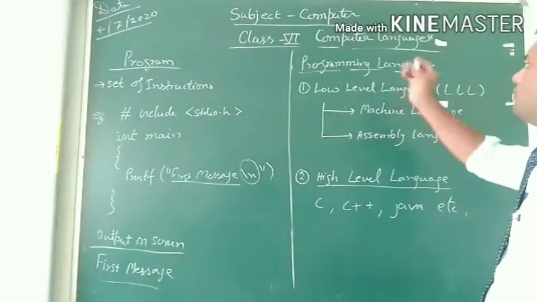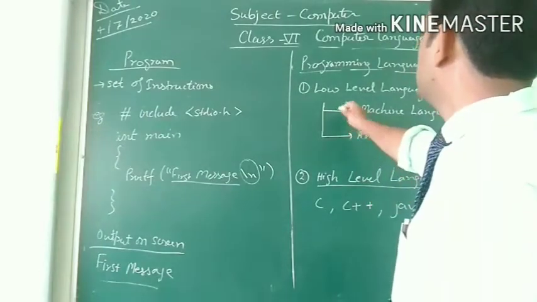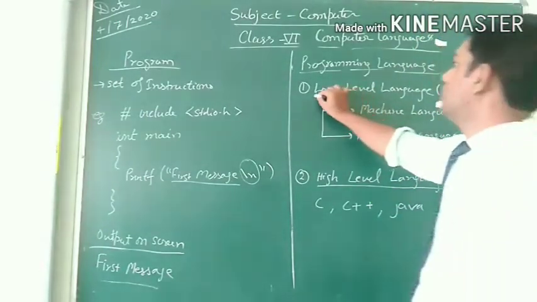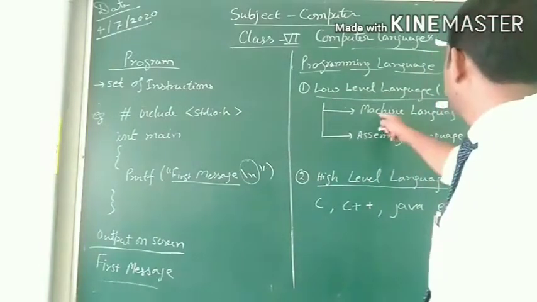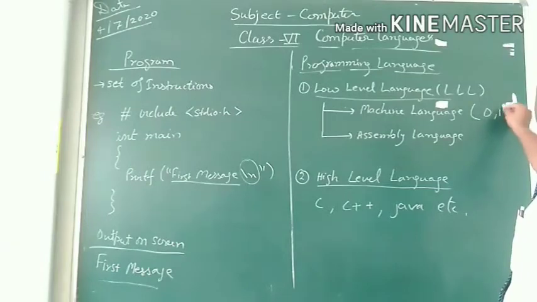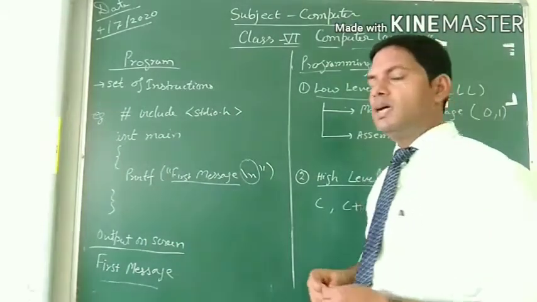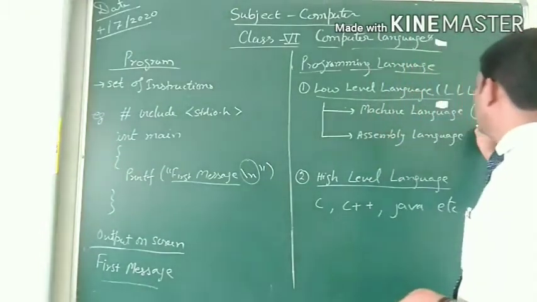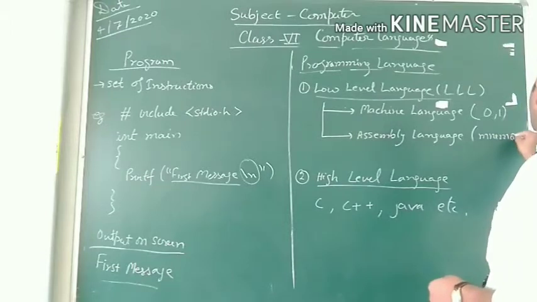Now when we are talking about programming languages, there are two types of programming languages. The first one is low level language. Low level language is the machine language and the assembly language. Machine language is written in 0 and 1 form. Only 2 bits are used to write the instruction. And in assembly language we are using mnemonics.